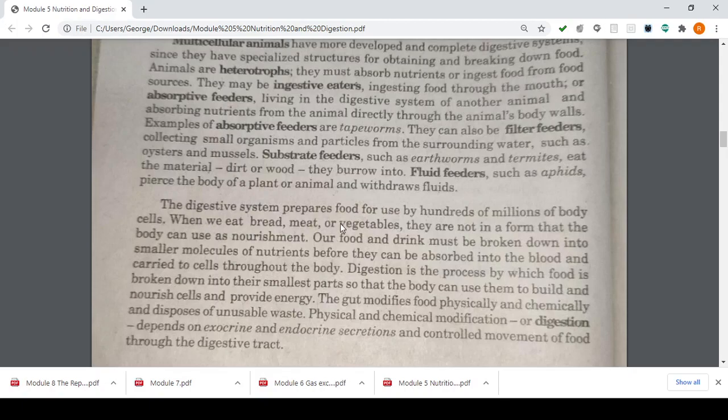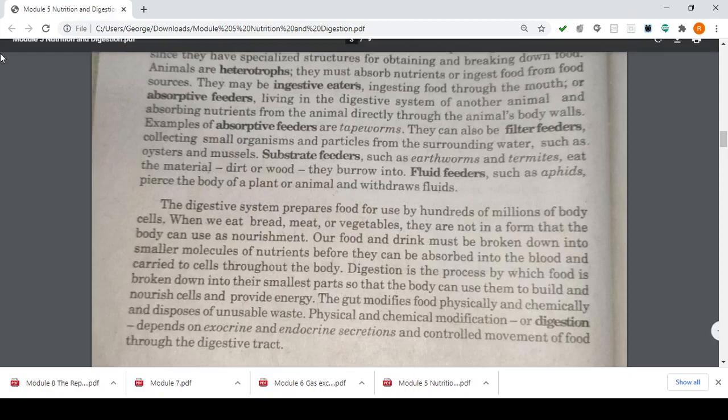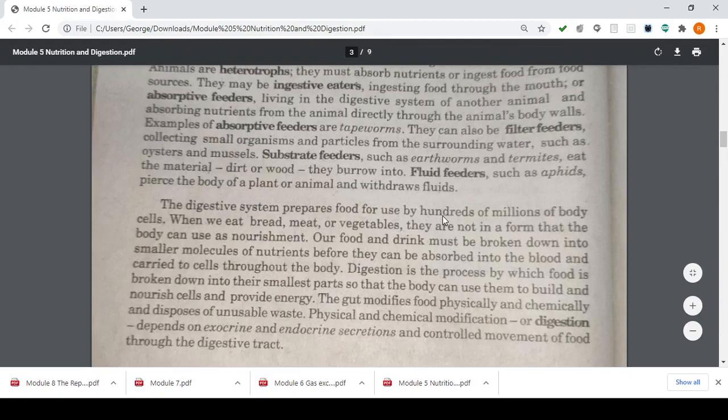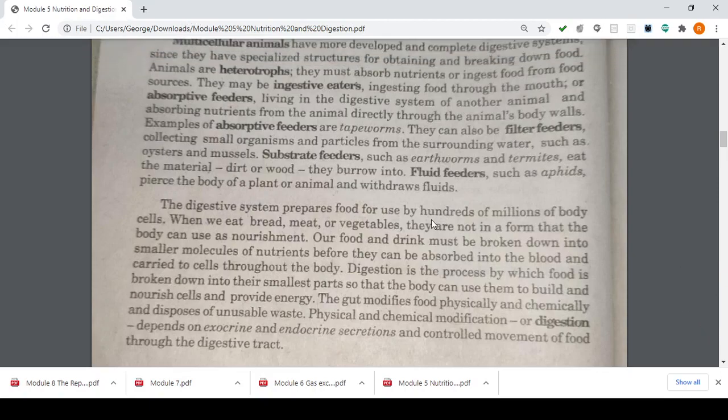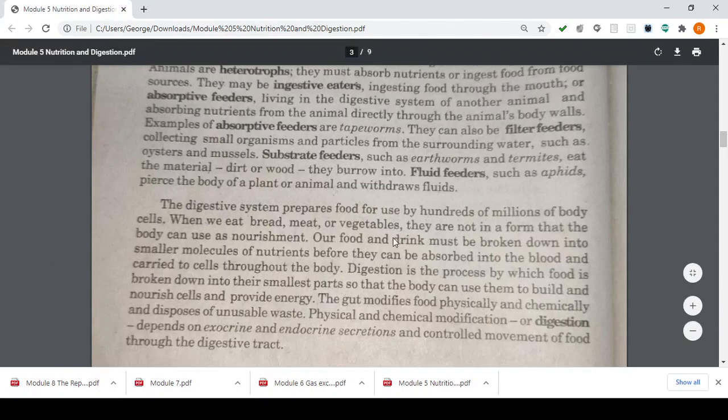So what does this mean, kids? Why must it be broken into smaller molecules? Because, kids, as is, our food cannot be given to our organs and cells to live on. It must be digested, because when we eat, we feel full. When digested, these are our body trying to break down the food that we ingest into smaller molecules such as carbohydrates. The meat, kids, is converted into soluble, smaller molecules so that your body can use it as energy.